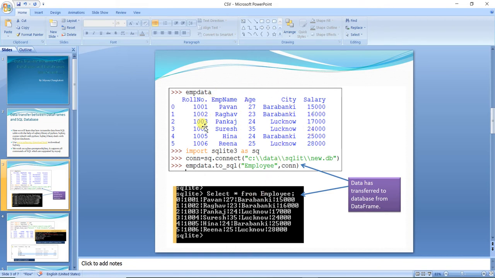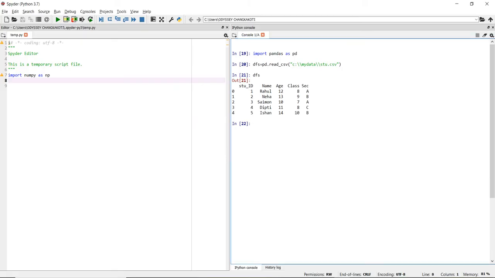Now the thing is, we have got a data frame. Now we have to send this data frame to the SQL database. So for this, first you have to write import sqlite3 as sq. Done.